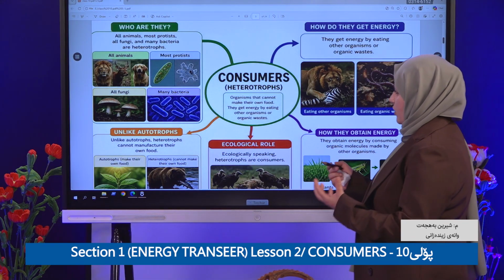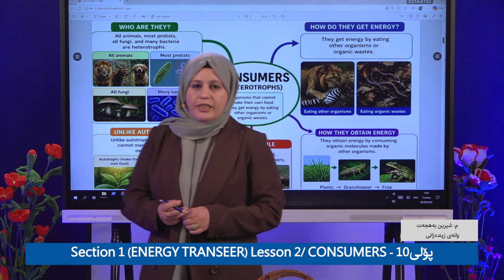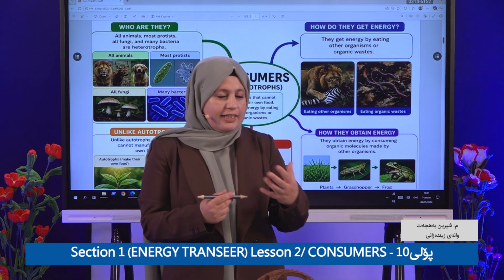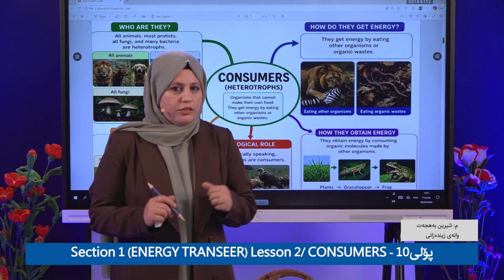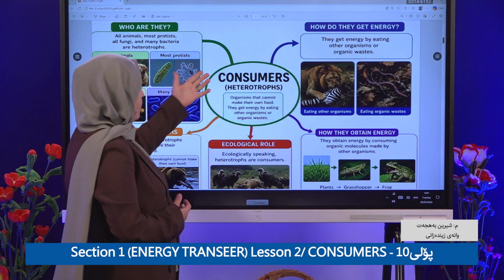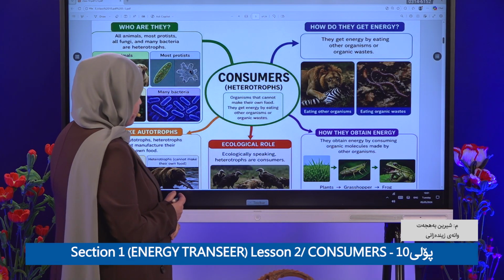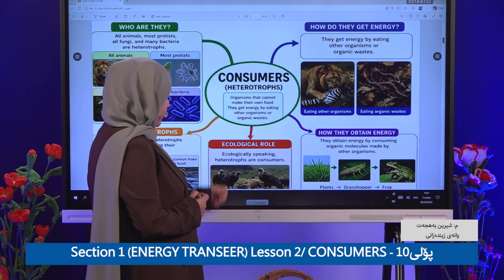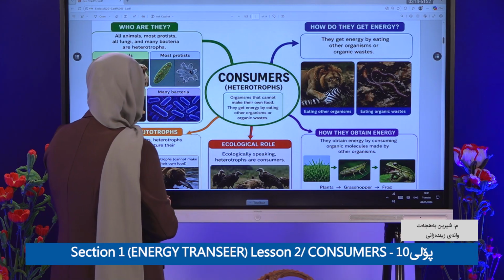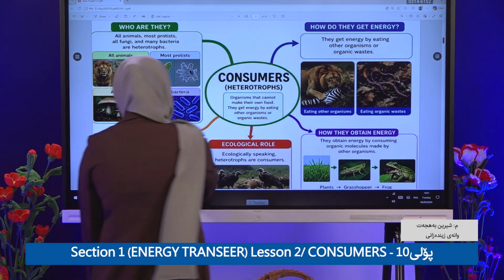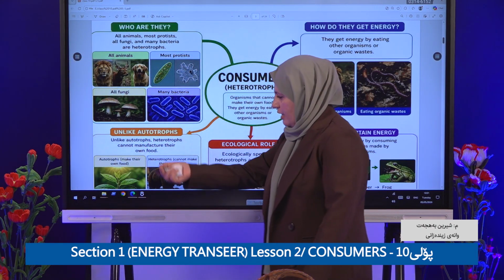In general, a consumer has another name in ecosystems: as I mentioned before, heterotroph. Ecology speaking, heterotrophs are consumers. Unlike autotrophs, consumers cannot make their own food.